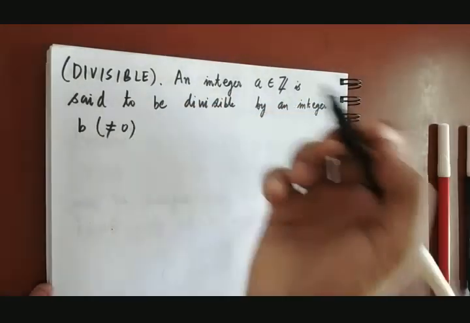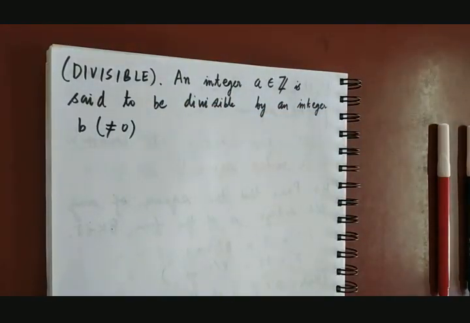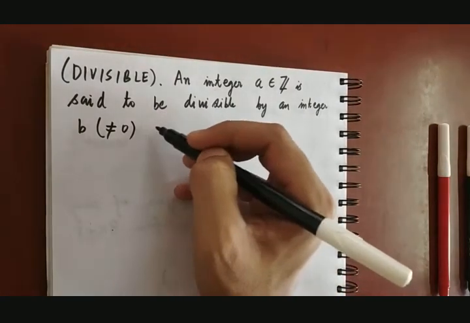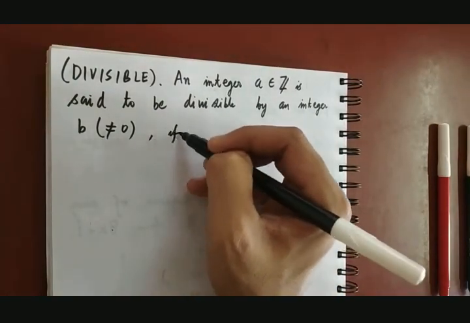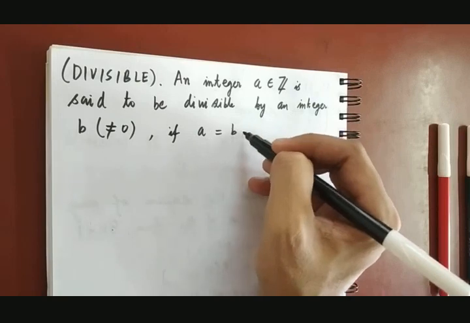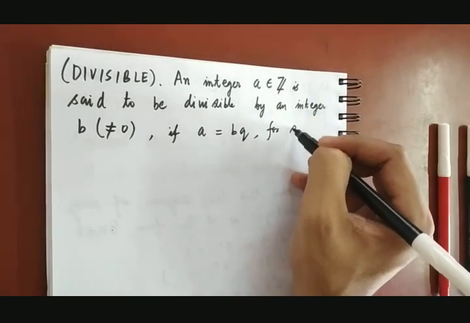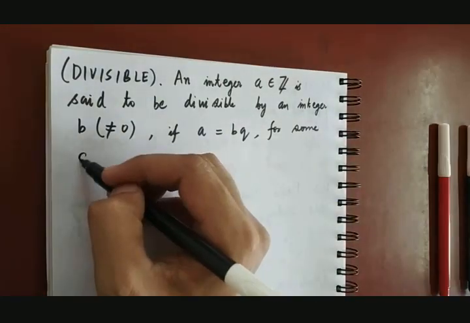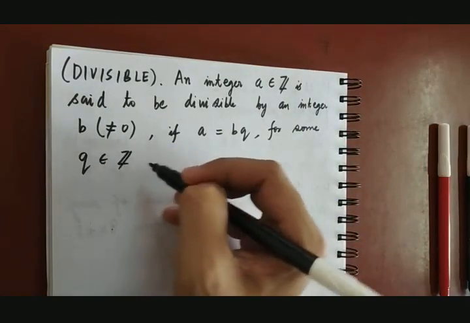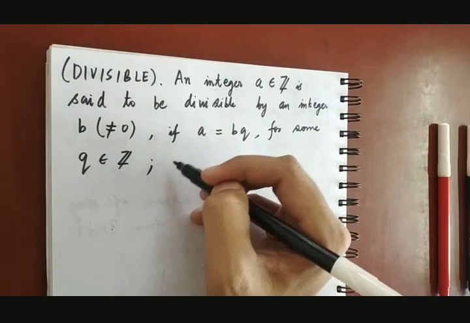B can be negative, which I will discuss later on, but according to the division algorithm, B must be positive. But we will see an expanded version of division algorithm where B can be negative. So an integer A is said to be divisible by an integer B if A can be written as BQ. That means the remainder being 0 for some integer Q. And mathematically we write